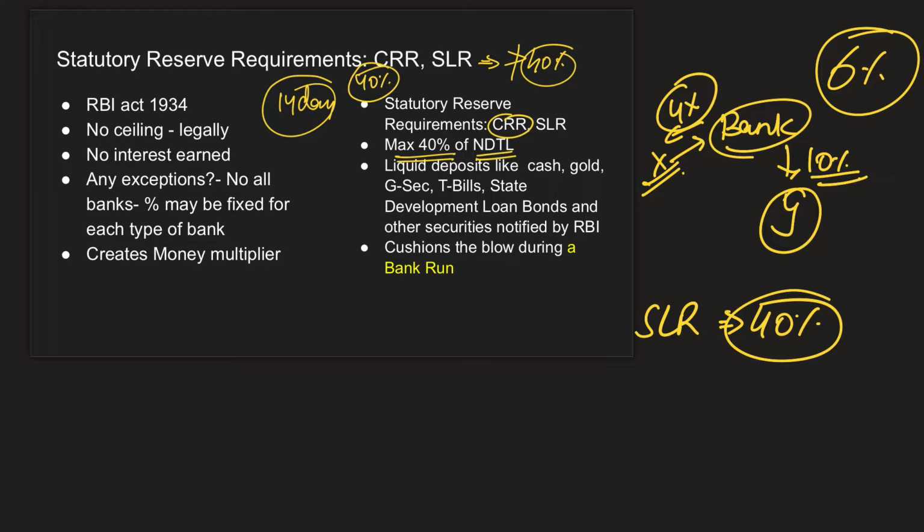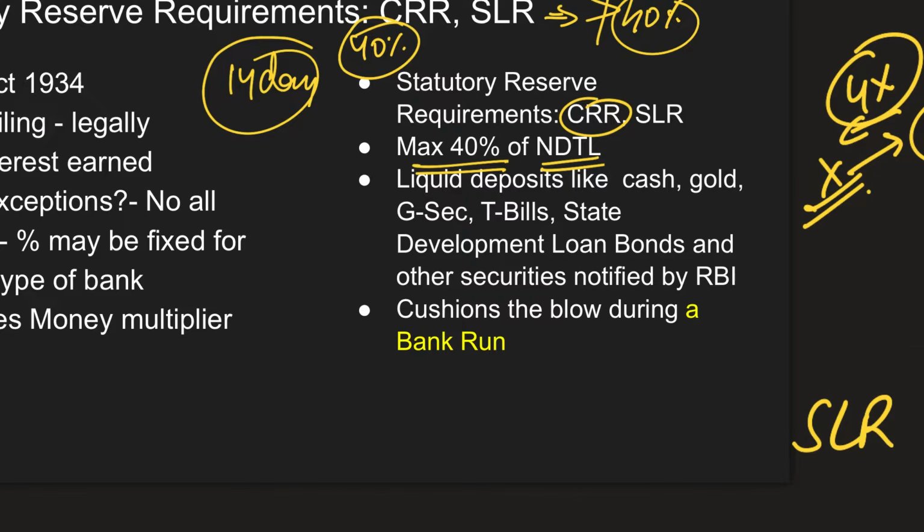Is the question. But unlike in CRR, where interest is not earned by banks, in SLR, the banks are allowed to hold liquid assets like, say, cash, gold, government securities, T-bills, state bonds, and any other government securities or any other securities which are notified by RBI.